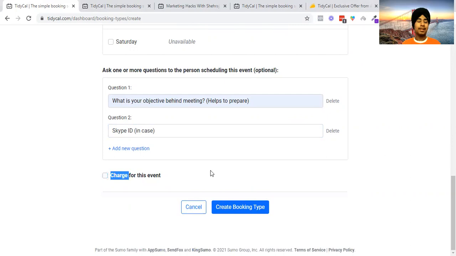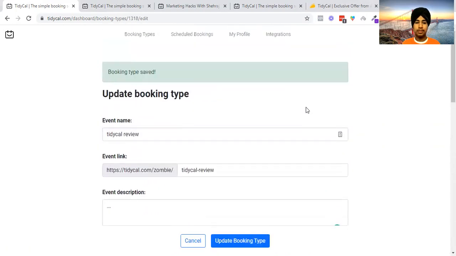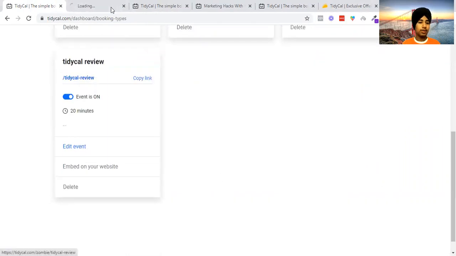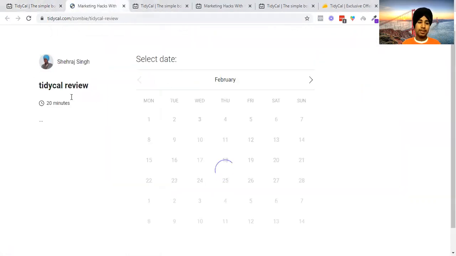Basically, they also do not have any kind of direct integration with PayPal. You can enter your PayPal business email address there. What this will do is that PayPal email address will automatically receive the payment. I will showcase that as well. Then let's click on create meetings. So our booking type is automatically created. Where is it? Here you go. Tidycal review. It's a 20-minute call.